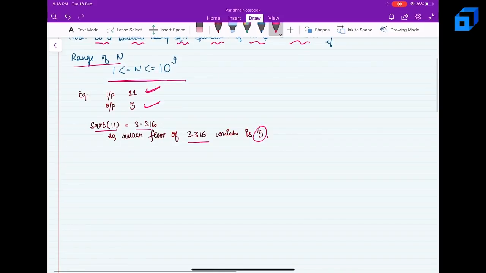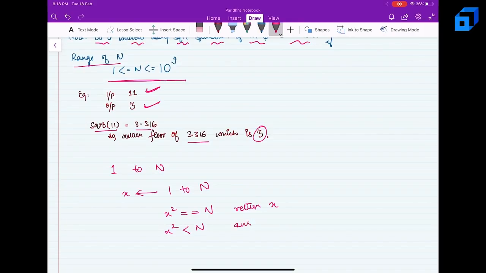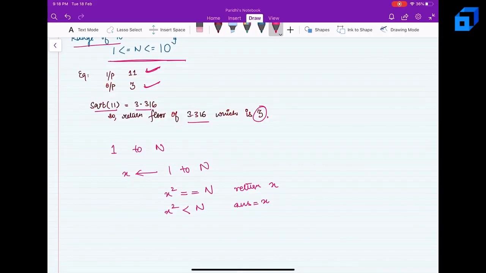One possible way is, we know that the range of our answer is going to lie from 1 to n, so we can simply iterate from 1 to n. If x square becomes equal to n, we can simply return the value of x. Else, if x square is less than n, then this x is one possible answer, and we'll check for higher values of x.